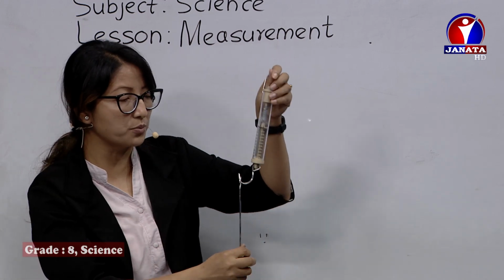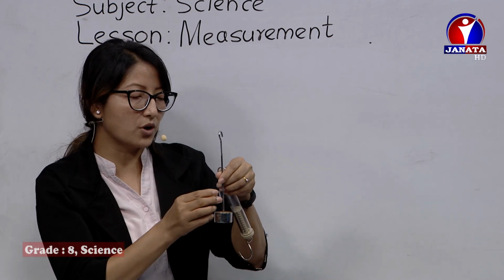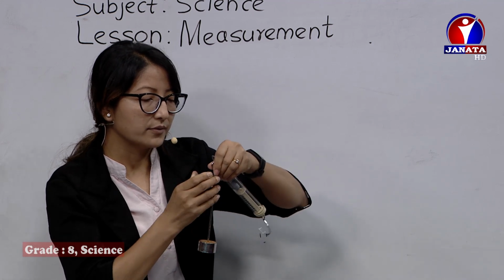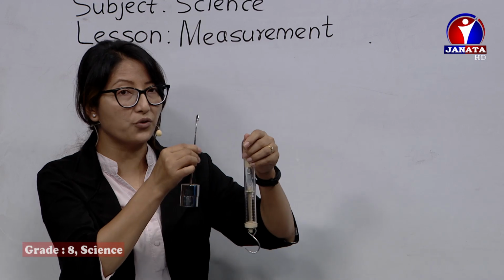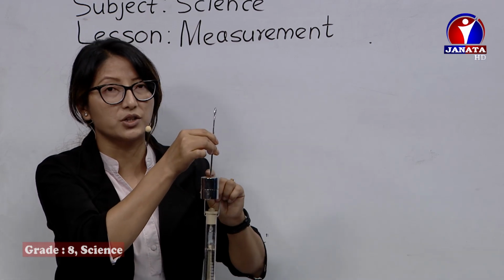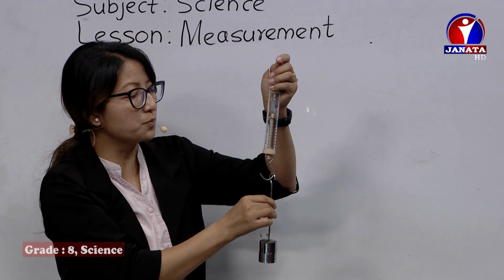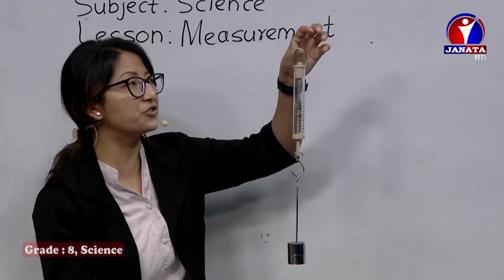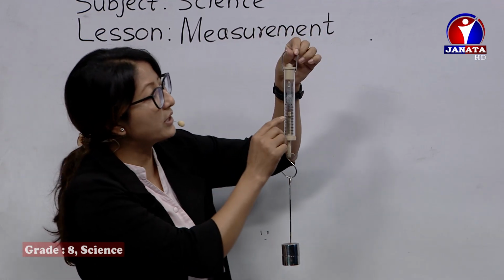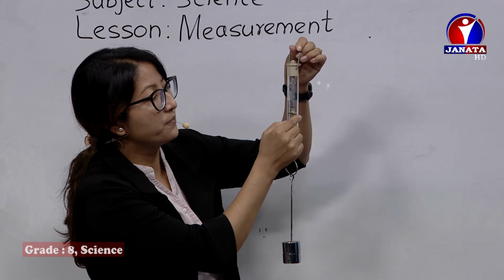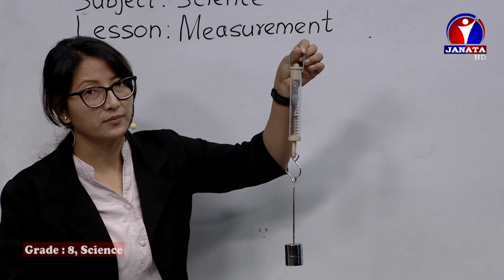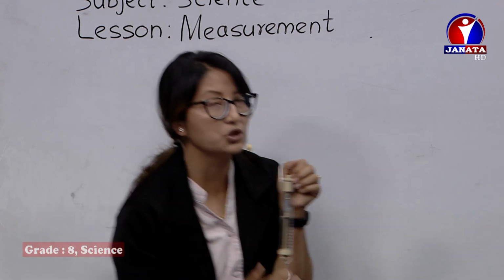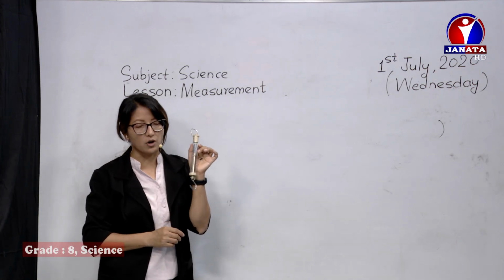Now I'm going to add one more 200 weight here. While measuring it, it's now altogether 400 gram, 200 gram and 200 gram. See, it's pulled more downward. The gravitational force is pulling it downward, so we are finding its weight. Here we can see it's now 4 Newton. We are going to solve numerically as well. So this is a spring balance which is used to measure the weight of a body.